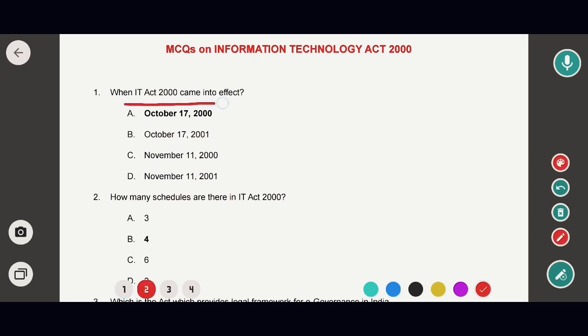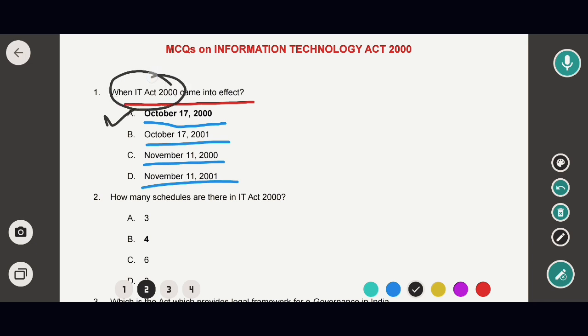The IT Act 2000 came into force on which date? Options are October 17, 2000, October 17, 2001, October 11, 2000 and November 11, 2001. So in this case, the correct option would be option A. That means the IT Act 2000 came into effect from 17 October 2000.